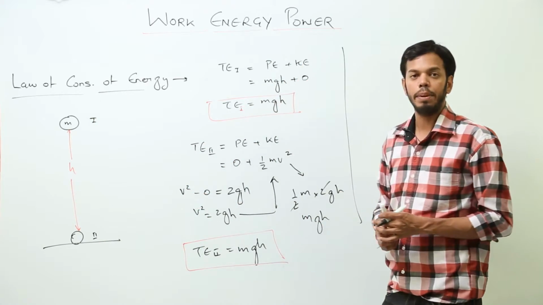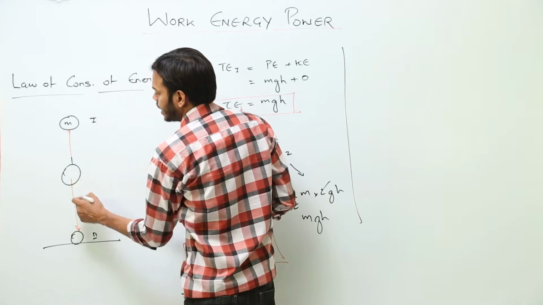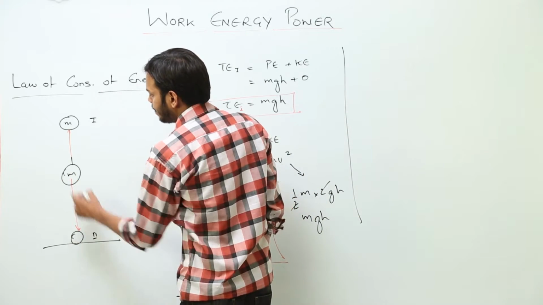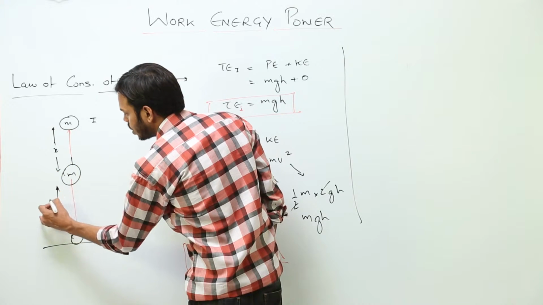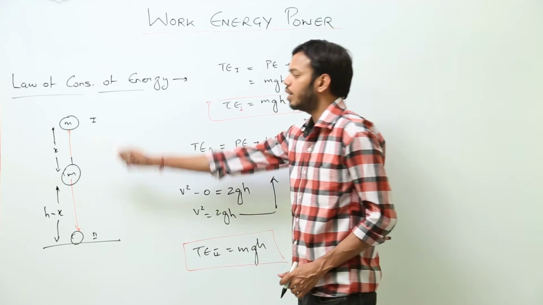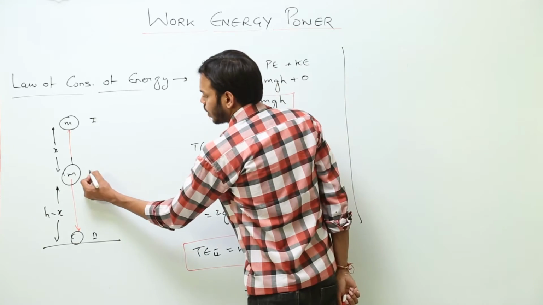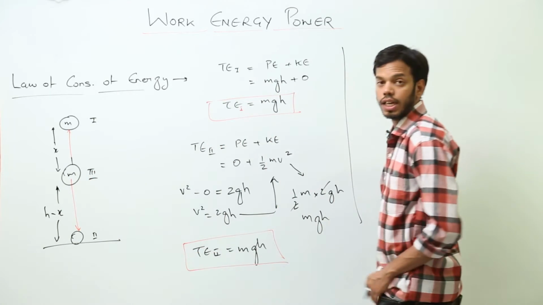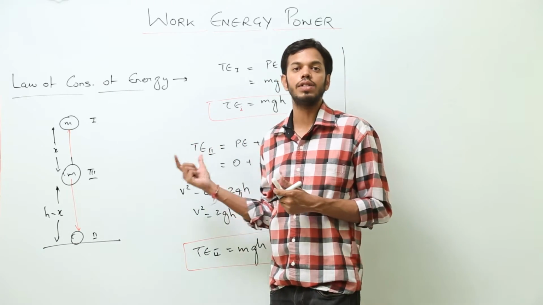Alright, this was quite simple. What if we have to find this position or total energy somewhere in between? Let's say it has already covered this x distance now. So remaining distance which still has to be covered is h minus x. Okay, because total height was h. So now let's find out the total energy at this new position, which is our third position. If this comes true, that means the law of conservation of energy is validated.